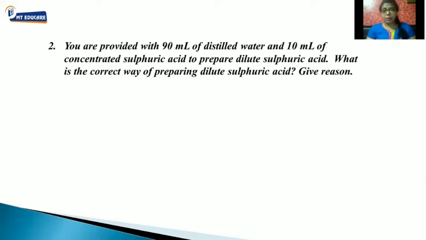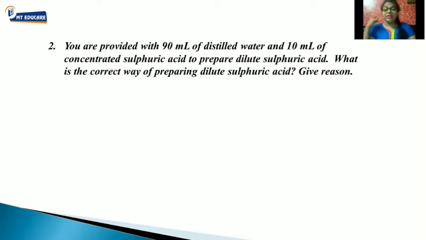You are provided with 90 ml of distilled water and 10 ml of concentrated sulfuric acid to prepare dilute sulfuric acid. What is the correct way of preparing dilute sulfuric acid? Give reason. So they have given you 90 ml of distilled water and 10 ml of sulfuric acid. You have to prepare a dilute sulfuric acid. So what will be the correct method, they're asking.